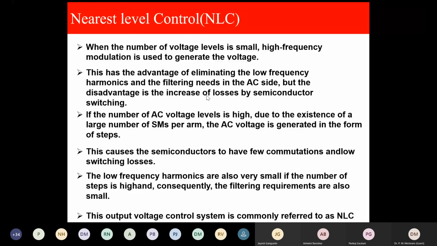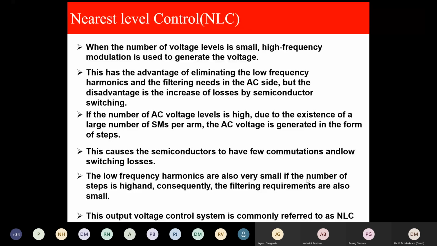If the number of AC voltage levels is very high due to the existence of a large number of SMs per arm, the AC voltage is generated in the form of steps. This causes the semiconductors to have few commutations and low switching loss. Harmonics are also very small if the number of steps is high, and consequently the filtering requirement is also small.